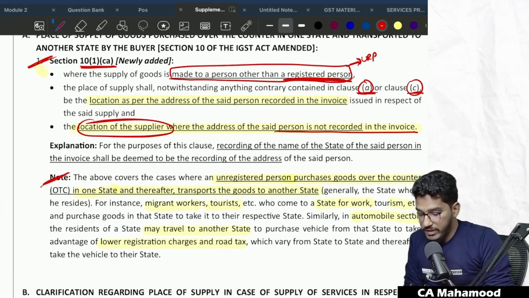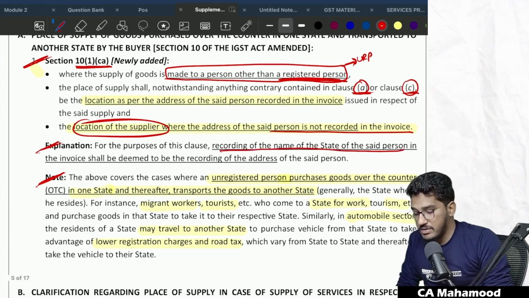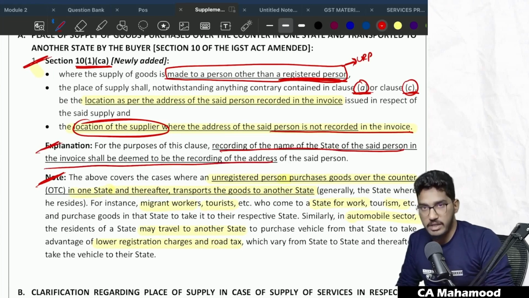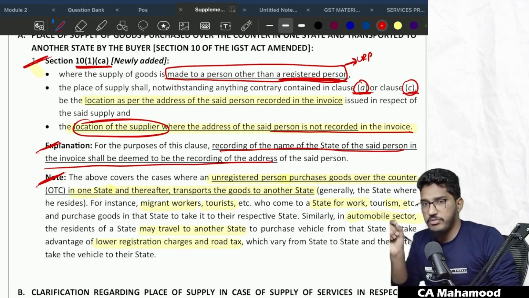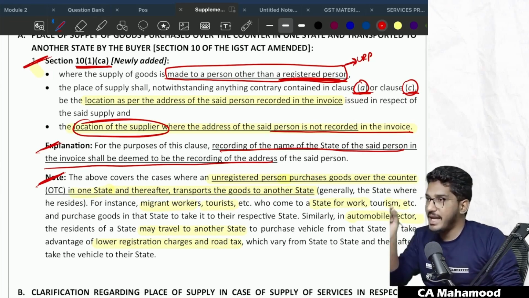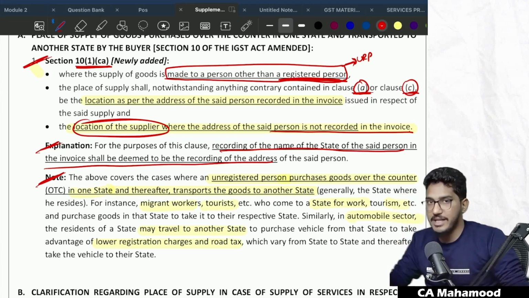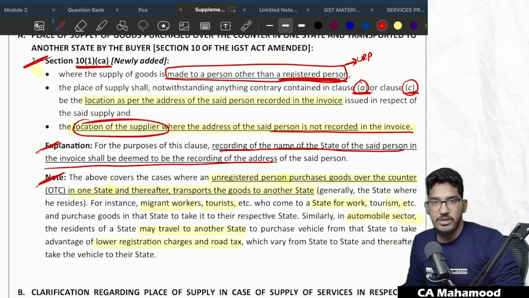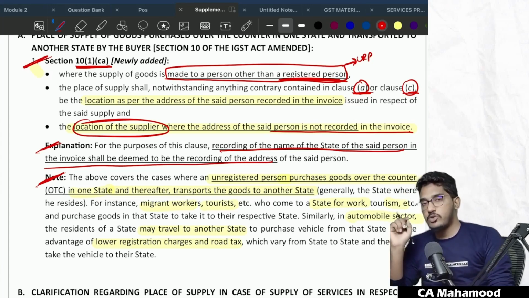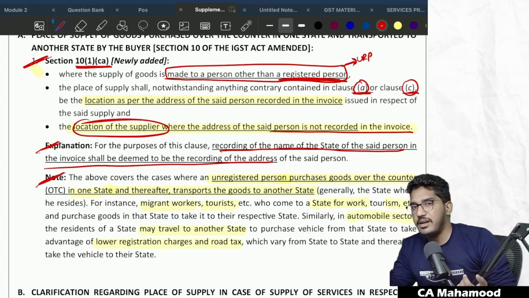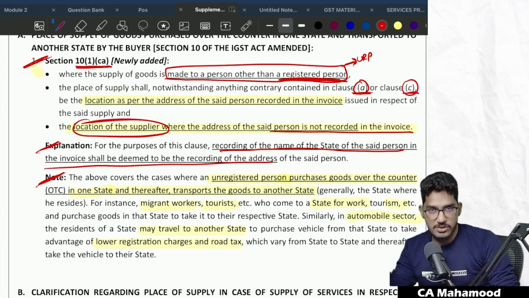Not required. So for that, they have added an explanation here. For the purpose of this clause, recording of the name of the state of the said person in the invoice shall be deemed to be the recording of the address. So when I say the address of the recipient should be recorded, it need not be the full address. Just if you mention the state of that recipient, that itself will be considered as complete address. Why? Because we only need the state to determine whether the supply is an interstate supply or intrastate supply. If the state of that recipient is mentioned, that alone will be enough. In case the state name is also not mentioned, then the location of supplier will be the place of supply.